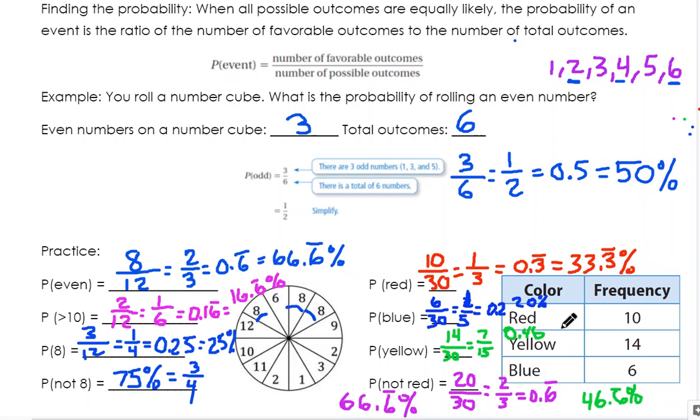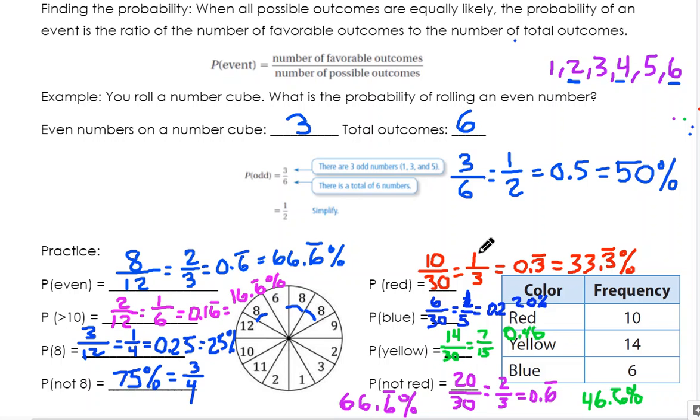All right, so that is how we do probability. The top number is what you want to happen, right? So like this top one for red, there was 10 reds. I wanted to get a red. And the bottom number is how many total there are. So there was a total of 30 gumballs in this thing. So my odds of getting a red are 10 out of 30, right?